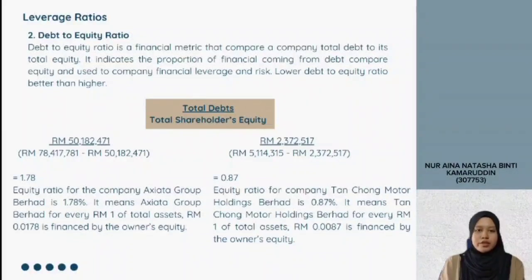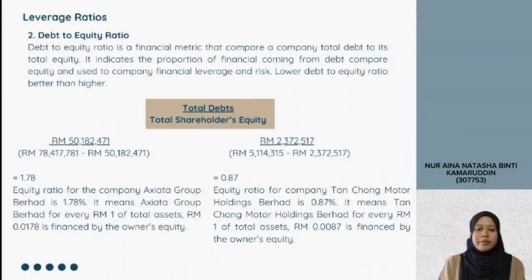The second leverage ratio is debt to equity ratio. Debt to equity ratio is a financial metric that compares a company's total debt to its total equity. It indicates the proportion of financing coming from debt compared to equity, and is used to assess company financial leverage and risk. Lower debt to equity ratio is better than higher.